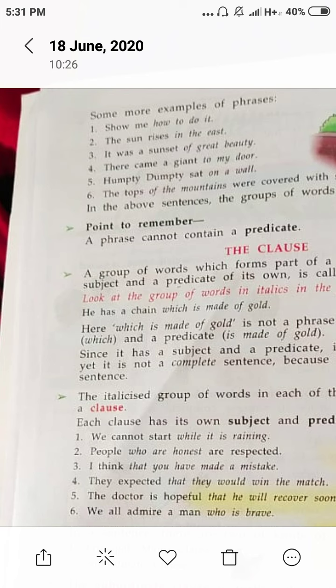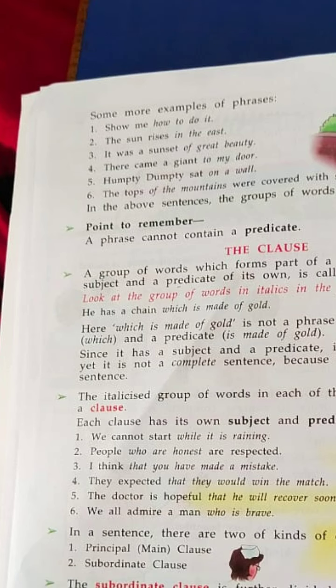In the east, it is a part of the sentence, but alone it has not complete meaning. It has some meaning, but if we say it alone, it has not complete meaning. So it is a phrase.